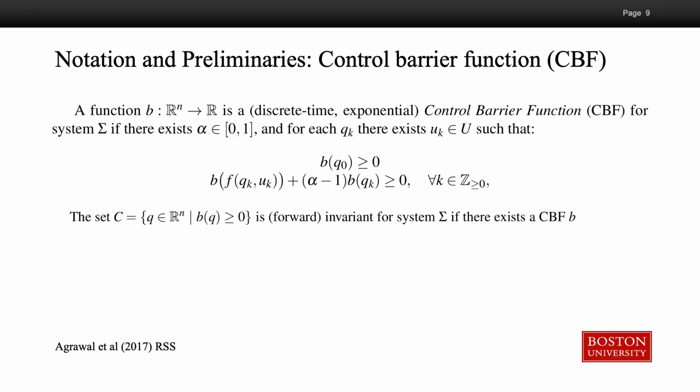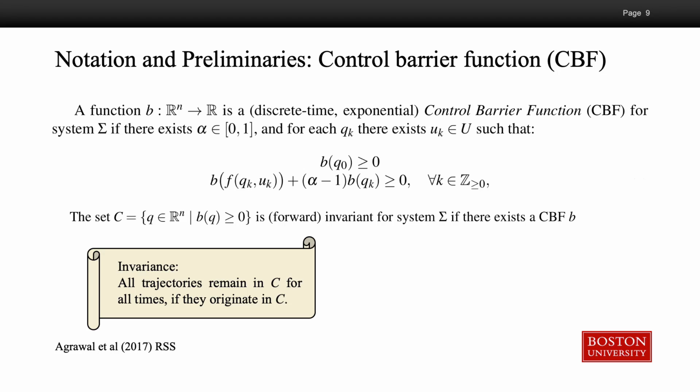The set C, which is the upper level set of B, is forward invariant for system sigma if there exists a control barrier function B, where invariance means that all trajectories remain in C for all times if they originate in C. This property of invariance is often referred to as safety.